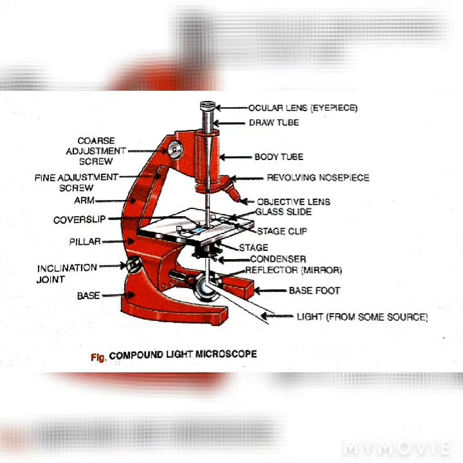So these are compound light microscopes. The microscopes which are used for higher magnifications are called compound light microscopes. That is, compound microscope or compound light microscope, same thing. As I have told you, this compound microscope uses beams of light and bends them with glass, meaning the lens is made of glass. When light strikes it, the glass bends it, similar to the simple microscope.